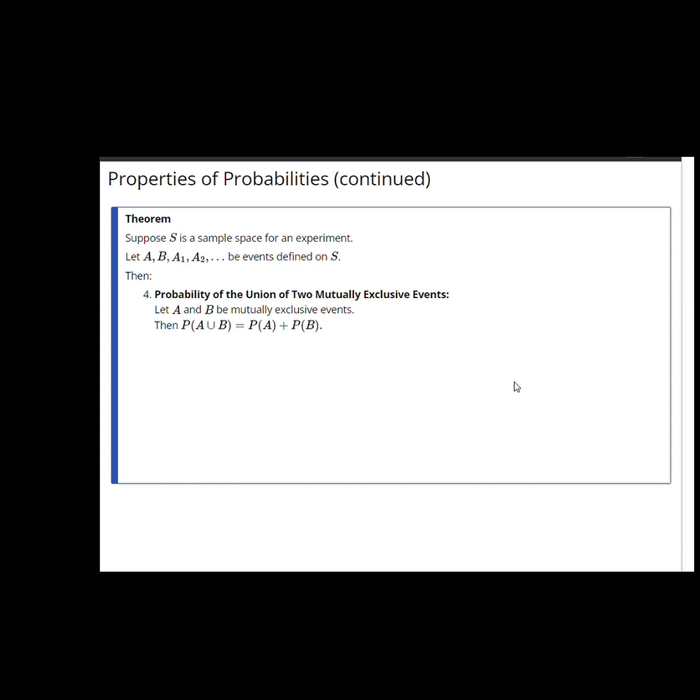This again is easy to show because the probability of the union is the sum of the probabilities of points in either A or B. And that can be decomposed into two classes, those which are in A and those which are in B. What is critical in this result is the assumption that the two events are mutually exclusive. Probabilities behave like areas, and certainly the area of the union of A and B is the sum of the two areas, provided there is no overlap, provided that they're mutually exclusive.